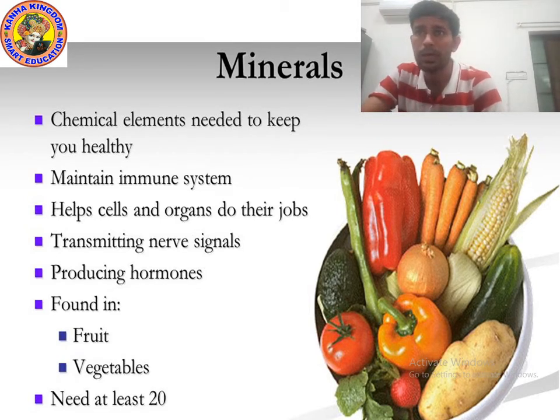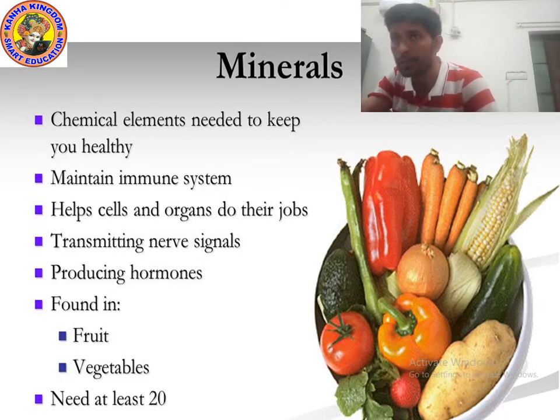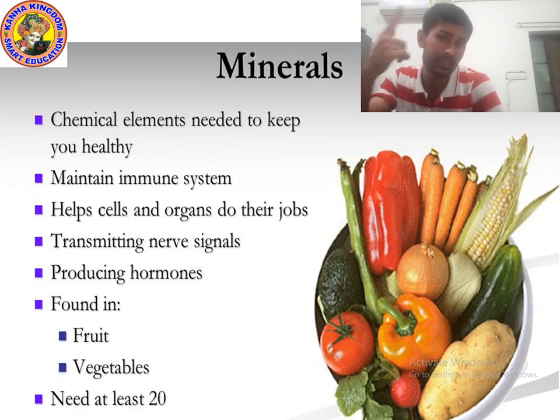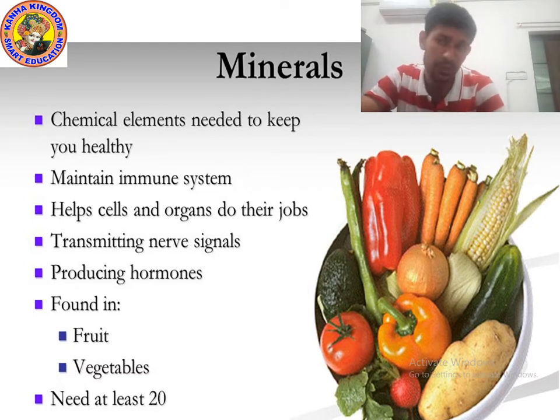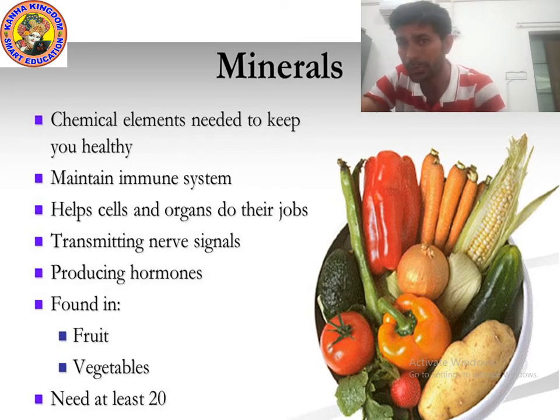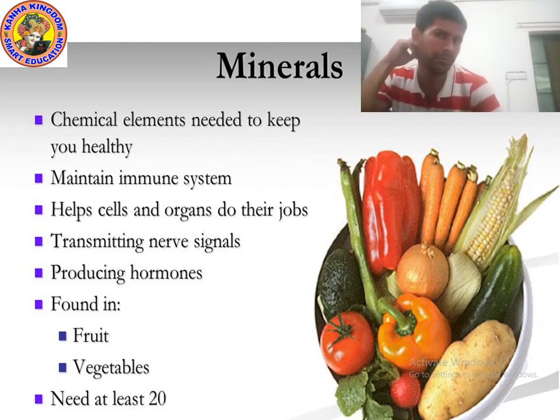Okay. And what is the use of minerals? They help to produce hormones. How do hormones get produced? Because of minerals. If you are thinking what is a hormone, then let me explain to you that a hormone is a chemical compound. It is a digestive juice also, you can say, which helps our body to grow and many more things.